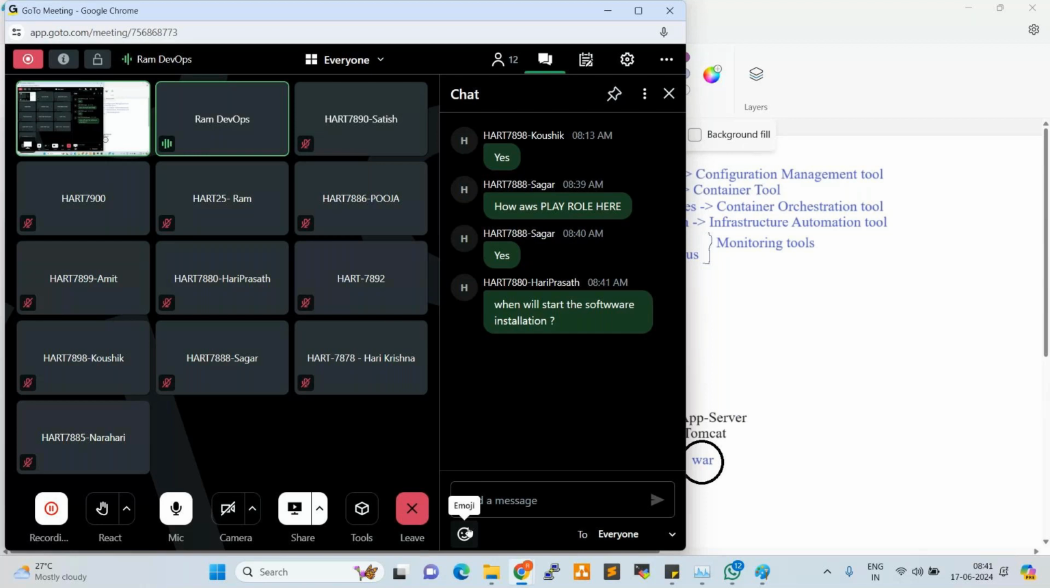So tomorrow we are going to start the first tool, which is a very, very important tool, the repository tool, Git. Git is completely a developer tool. Our role starts from Jenkins. Our role starts from Jenkins. Jenkins is the CI/CD tool.